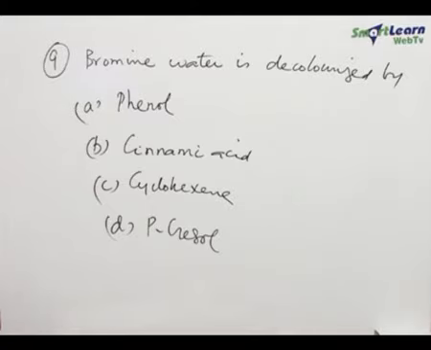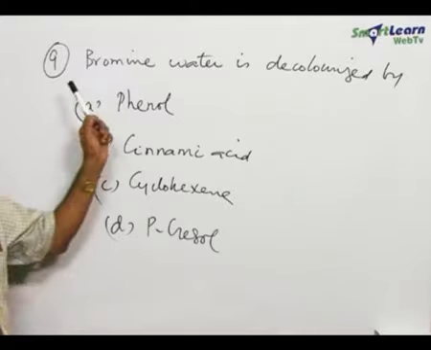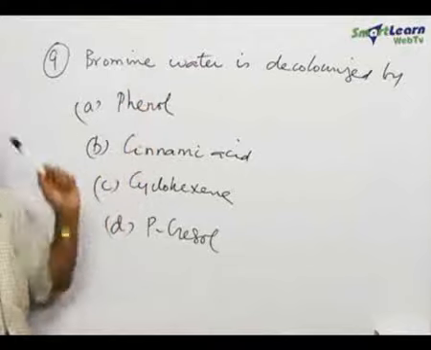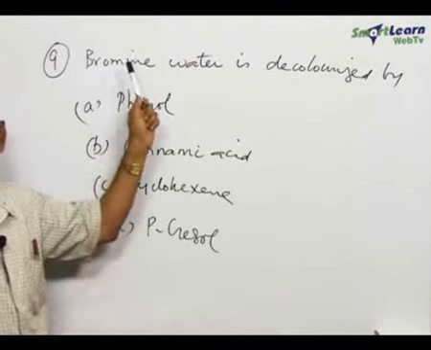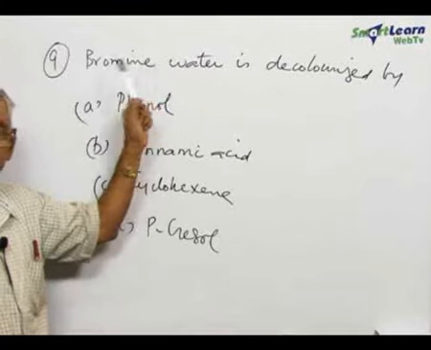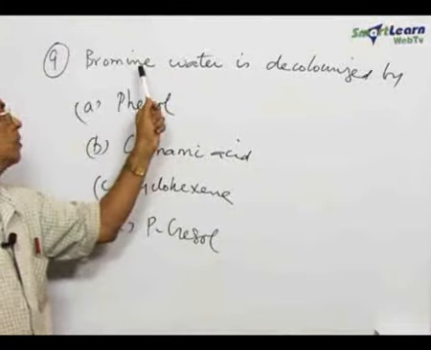Next question relates to unsaturation in an organic compound. There are two tests for unsaturation. Baeyer's solution will get decolorized by the unsaturated compound, and also bromine water.